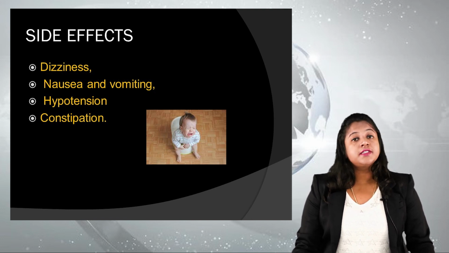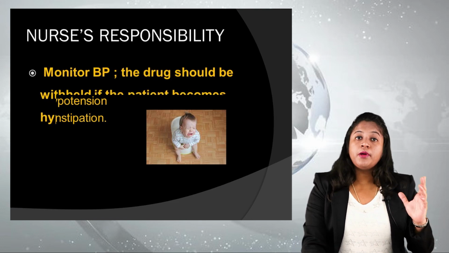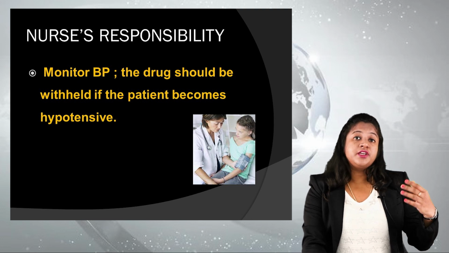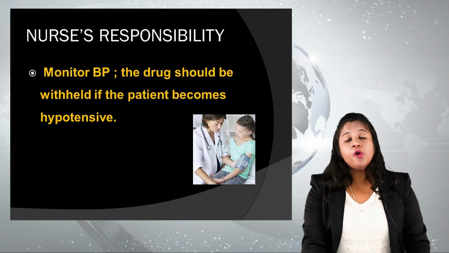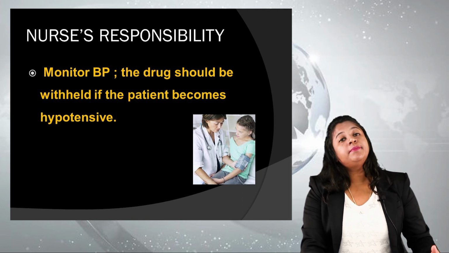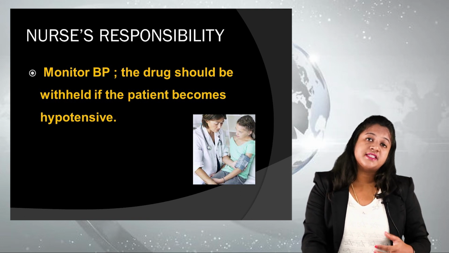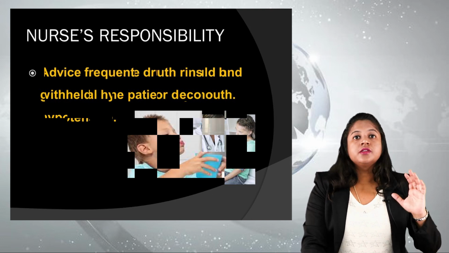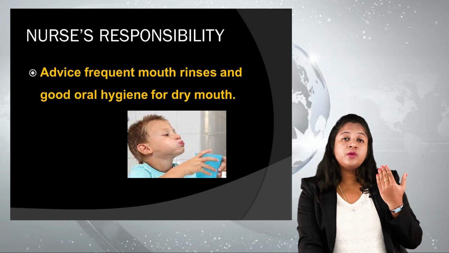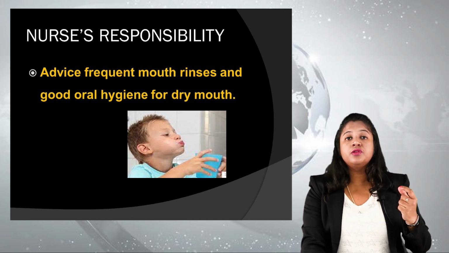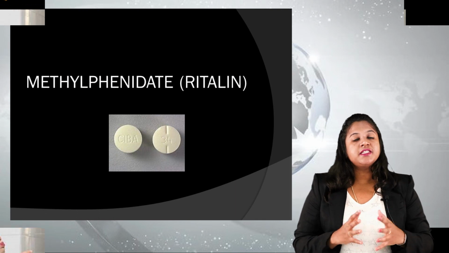Moving on to the nurse's responsibilities when the child is on clonidine, which is very, very important. Number one, since a side effect is hypotension, there may be a sudden low BP in the child. So monitor the blood pressure of the child, and immediately stop the drug if you notice a decrease in blood pressure. Since another side effect is dry mouth, frequently encourage the child to rinse the mouth and give good oral hygiene so that dry mouth can be prevented. That is about the drug clonidine.